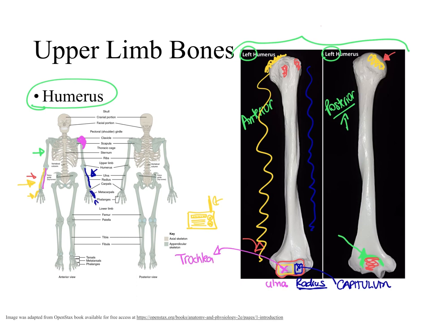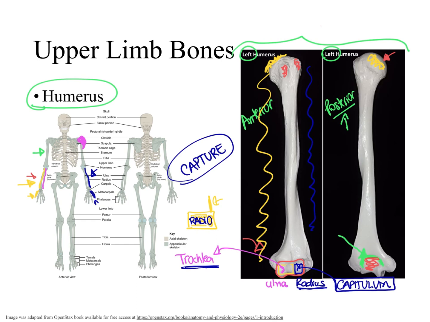How do I remember that the radius articulates with the capitulum of the humerus bone? By remembering that for the radial to work, it needs to capture the signal to tune in. So I remember that the radius bone articulates with the capitulum of the humerus bone. And by exclusion, the ulna bone will articulate with the trochlea of the humerus bone.